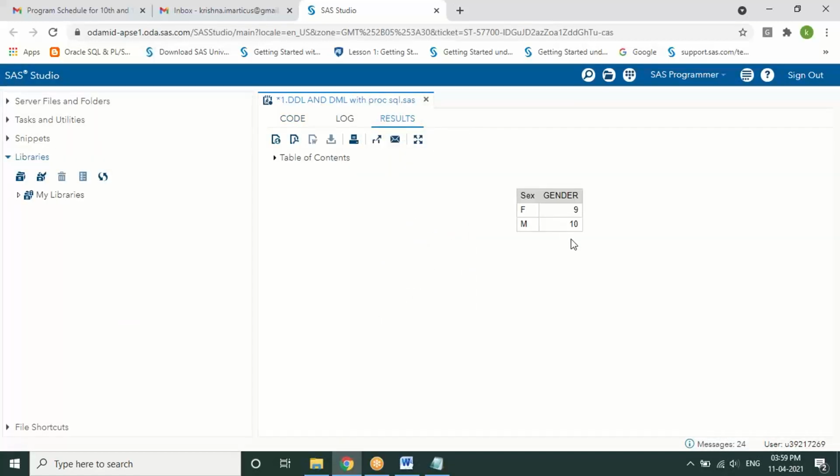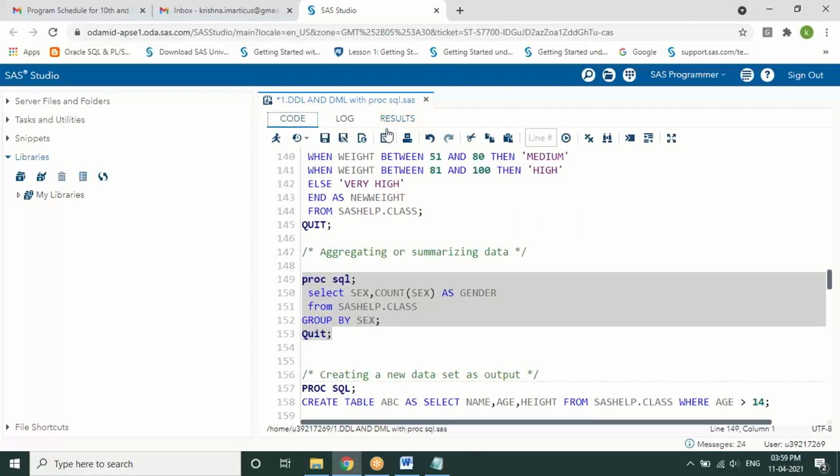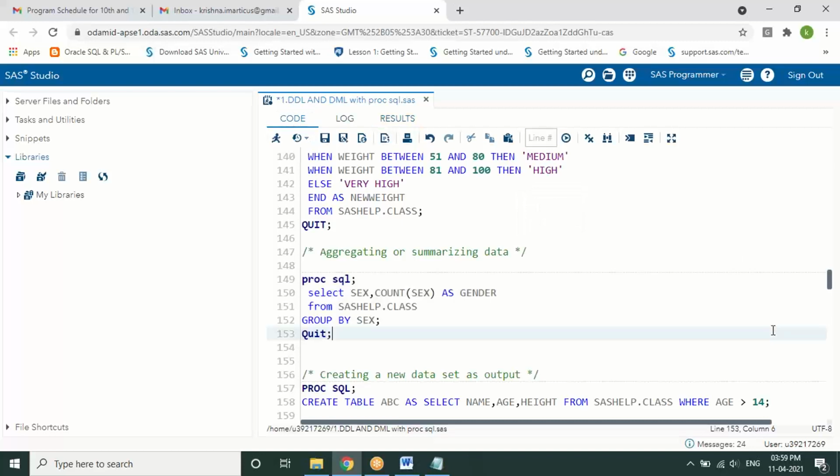So with this aggregation of count, I am able to do this using the group by statement. Group by definitely requires an aggregate function or else the grouping cannot be done. So here is the statement where we use group by.